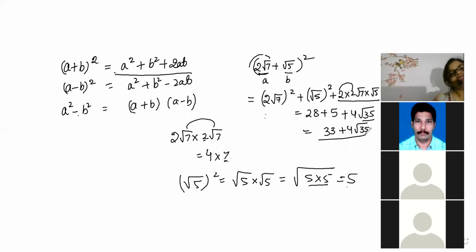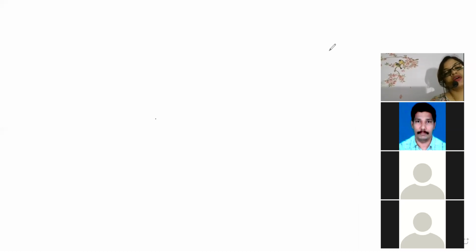Okay. So I'll give you one question. Question is (4 root 5 minus root 2) whole square. Now use the property and solve it, beta. And your time starts now. Use the property and solve it.